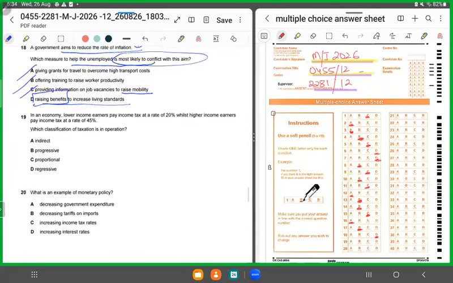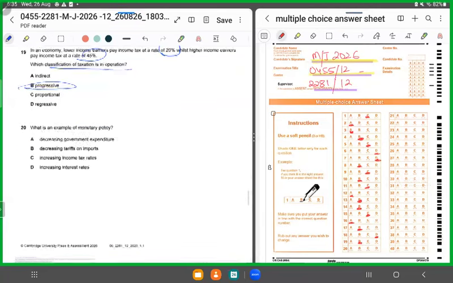Moving forward, 19. In an economy, lower income earners pay 20% tax, high income earners pay 45%. Which classification of tax is this? So this means you are charging a lesser percentage on lower income groups and a higher percentage as the incomes increase. So this means we are talking about a progressive tax system. So it has to be B. 19 is B. 20 says, what is an example of monetary policy?